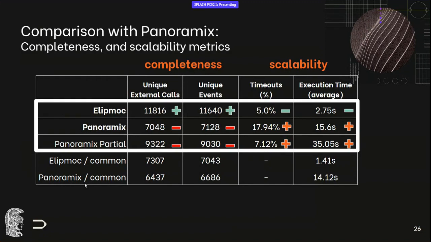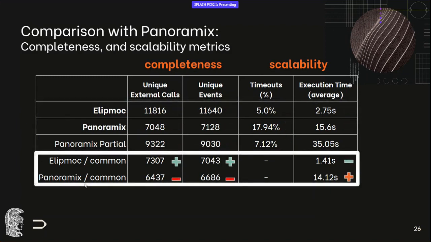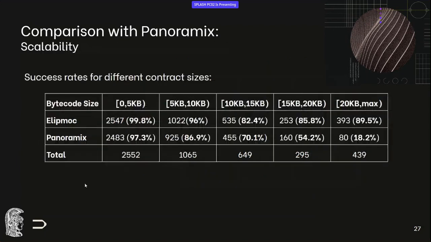And at the bottom two rows, we provide numbers for the intersection of contracts that both of these tools analyze, and we can see that Panoramics takes 10 times more time and is less complete. Now, we perform the same experiment to get into the scalability in more depth, and we can see that Panoramics has a similar behavior to that of Gigahorse, and it is way more unscalable for larger contracts.